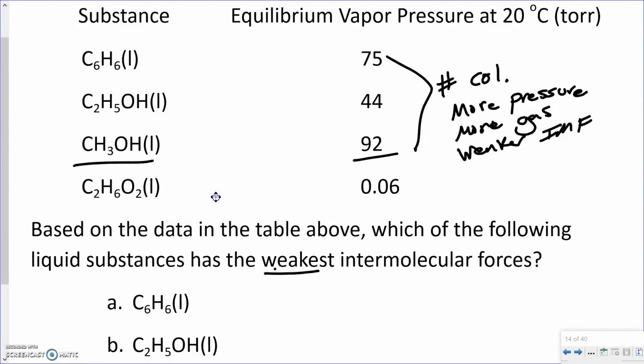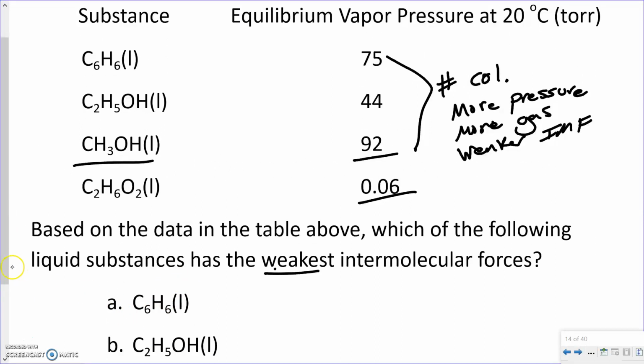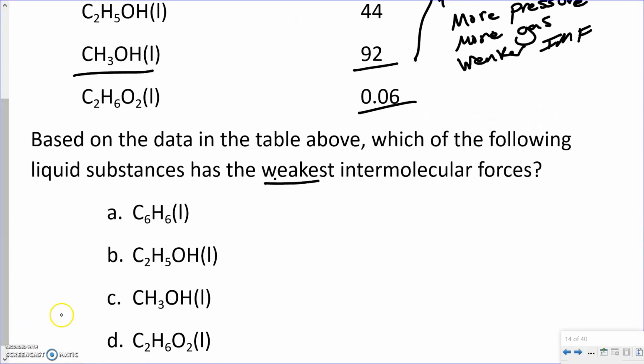Okay, which one would have the strongest intermolecular forces? It'd be this 0.06, due to the fact that this means there's very few collisions, which means very strong intermolecular forces are holding the particles in the liquid phase. So in this case, our answer is looking for weakest, so our answer is going to be C, methanol. Okay, so that's liquids. That's all we really need to do with liquids, and moving on.